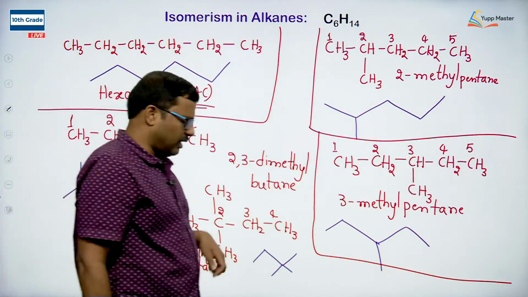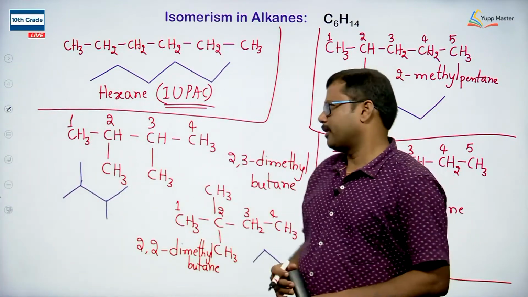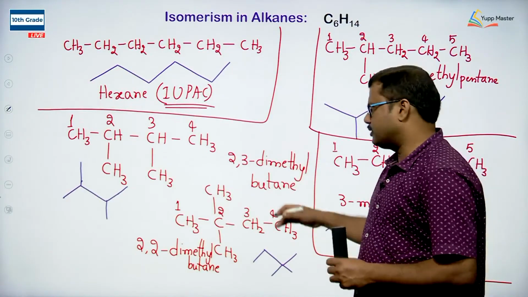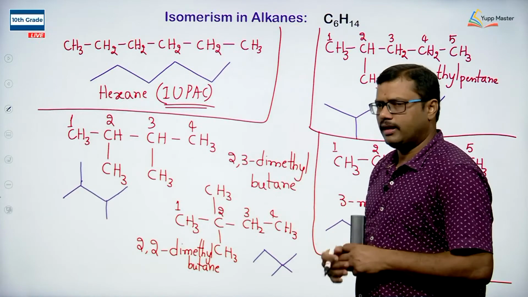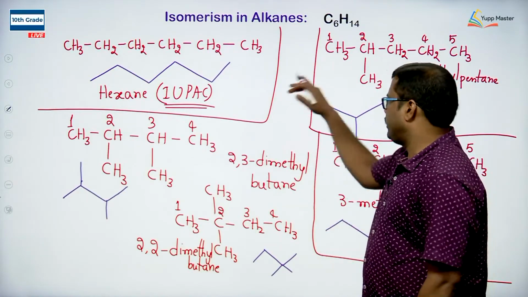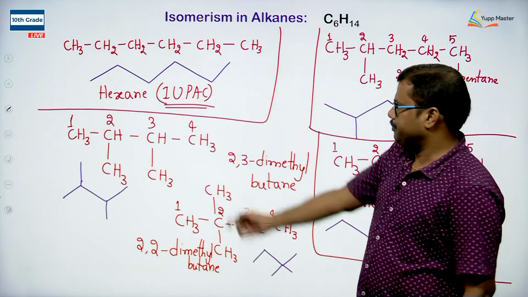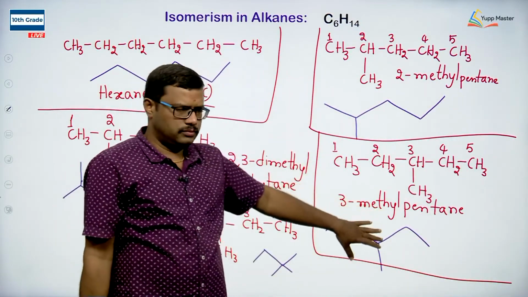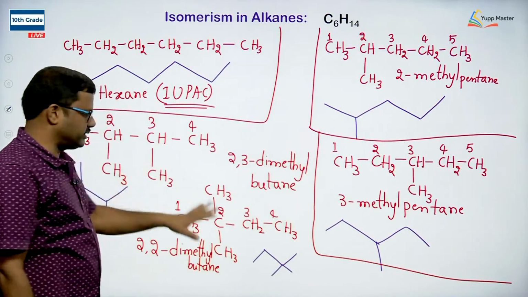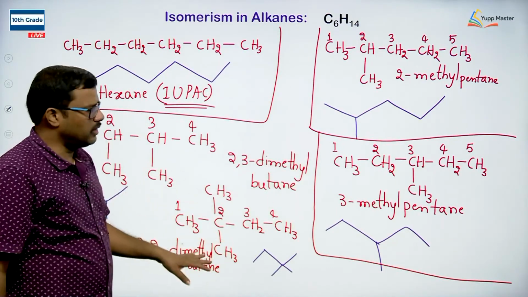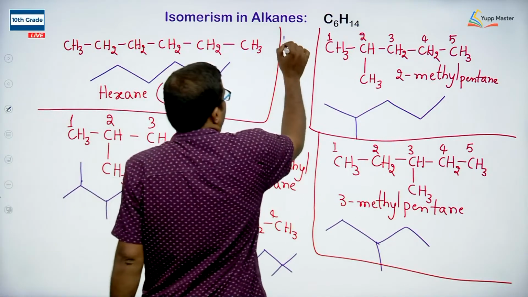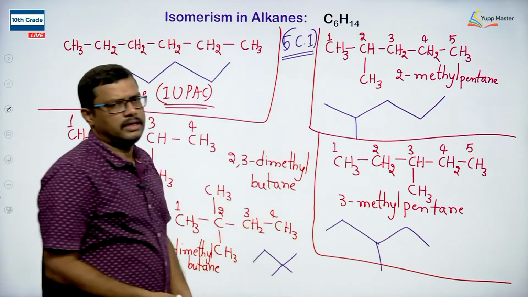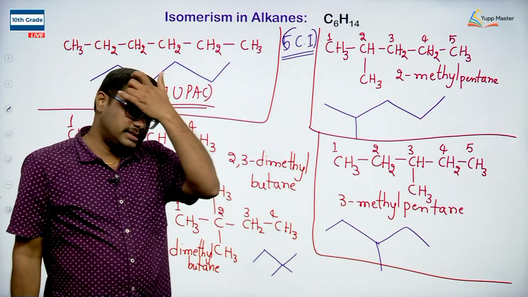So, this is how we can write the different chain isomers of hexane. Is there any arrangement that is possible with the 3 carbon chain? No, we cannot arrange it. So, how many total isomers are possible in this case? This is 1, the 6 carbon chain. When you look at the 5 carbon chain, we have 2, so 1 plus 2 is 3, and for the 4 carbon chain we have 2, so 3 plus 2 is 5. In total, 5 chain isomers are possible for hexane. Hexane gives us 5 different chain isomers.